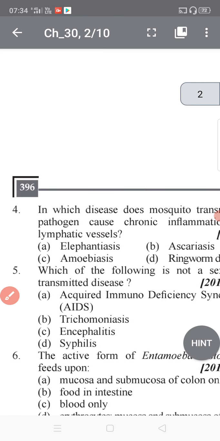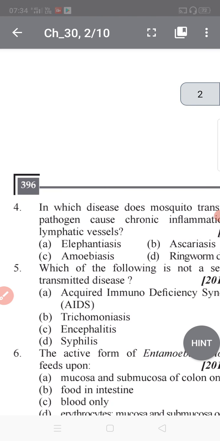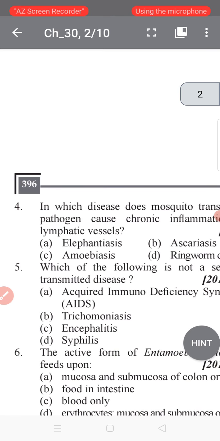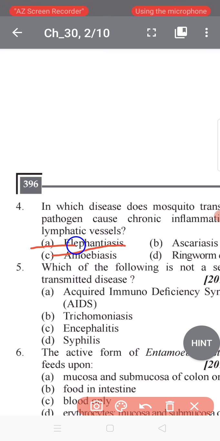In biological terms, lymphatic filariasis, also known as elephantiasis, in Hindi hathi paon, is a human disease caused by parasitic worms known as filarial worms. It is caused by the worm Wuchereria bancrofti, and it is transmitted by the Culex mosquito. Yes, Culex mosquito, elephantiasis.